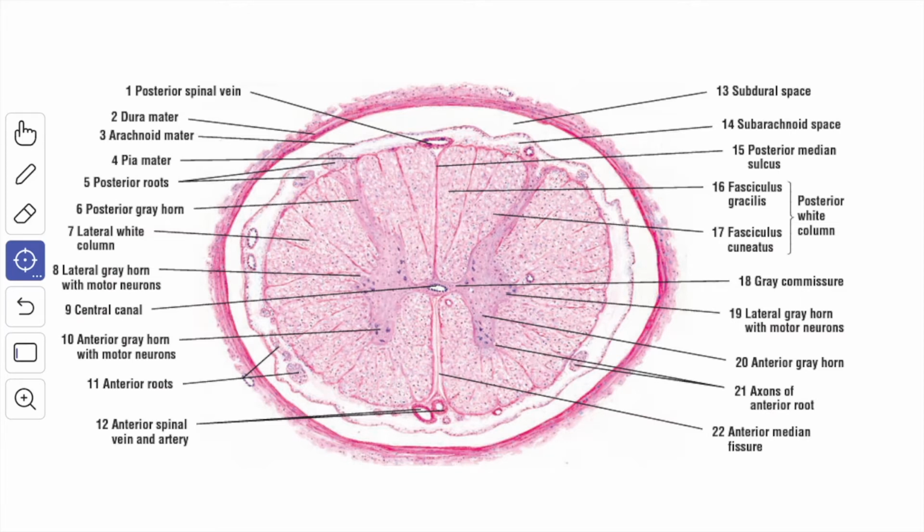The spinal cord is the most important content of the vertebral canal. The upper end of the spinal cord becomes continuous with the medulla oblongata, and the lower part of the spinal cord is conical and is called the conus medullaris. The conus is continuous below with a fibrous cord called the filum terminale, which is a modification of the pia mater.